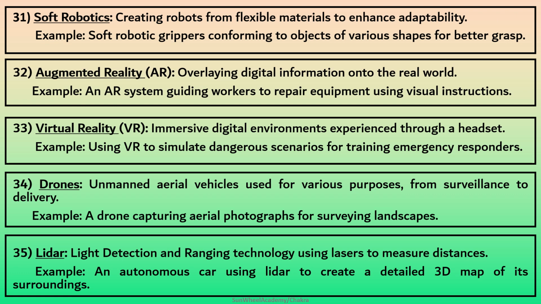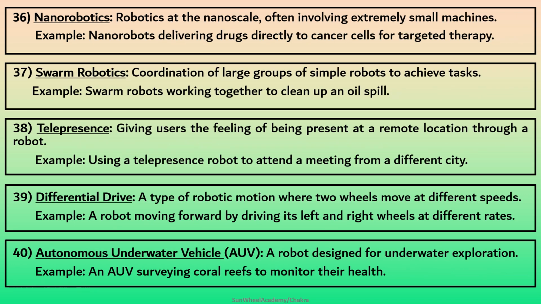34. Drones. Unmanned aerial vehicles used for various purposes, from surveillance to delivery. Example: a drone capturing aerial photographs for surveying landscapes. 35. Lidar. Light detection and ranging technology using lasers to measure distances. Example: an autonomous car using lidar to create a detailed 3D map of its surroundings.